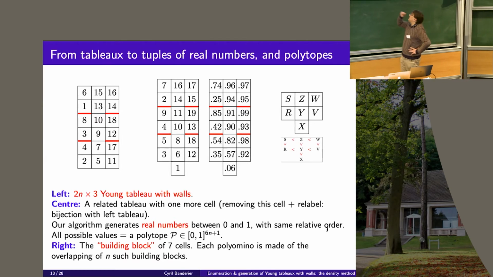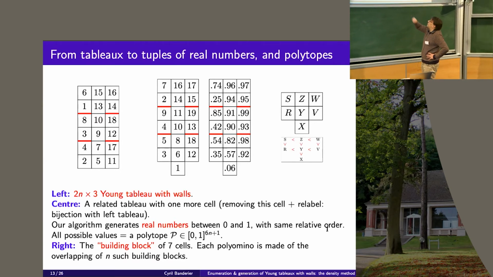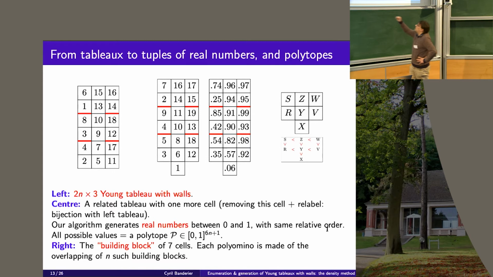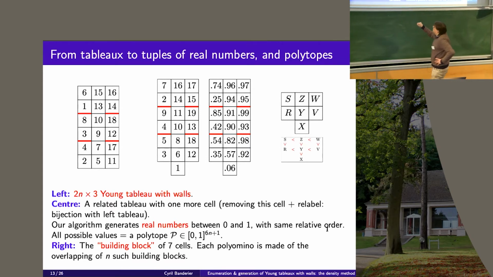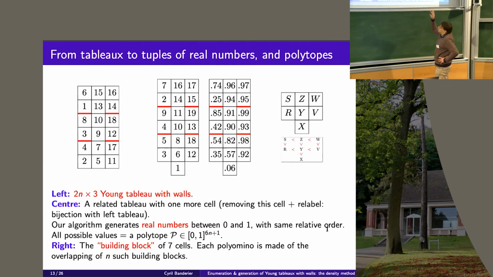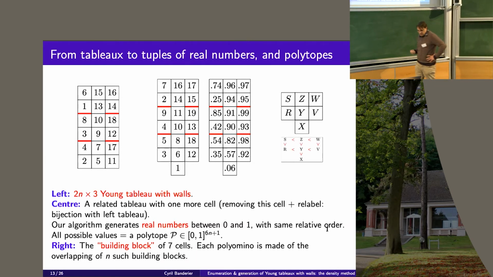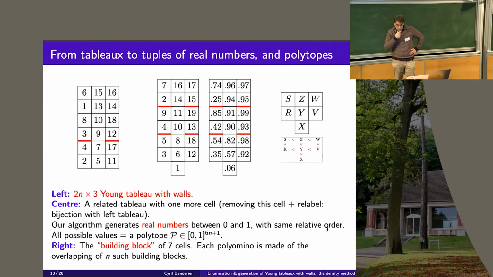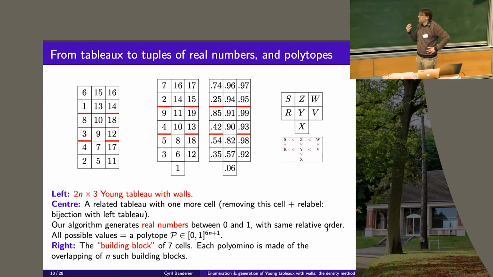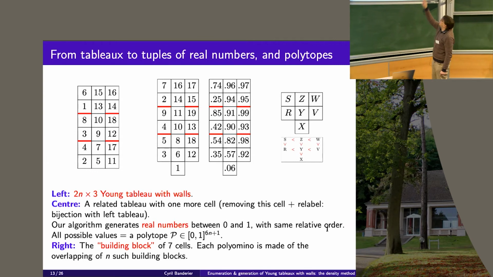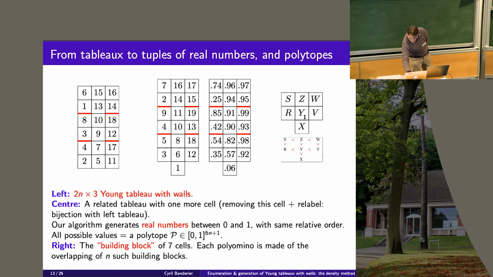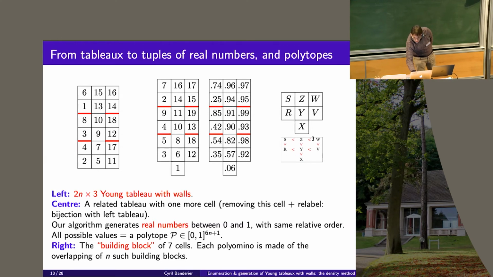The idea is that instead of generating a table like this, I start by adding a kind of minimal cell to the bottom, and then instead of generating integers, I will generate numbers between 0 and 1. And those numbers satisfy some constraints in each block. They are increasing by line and by column.